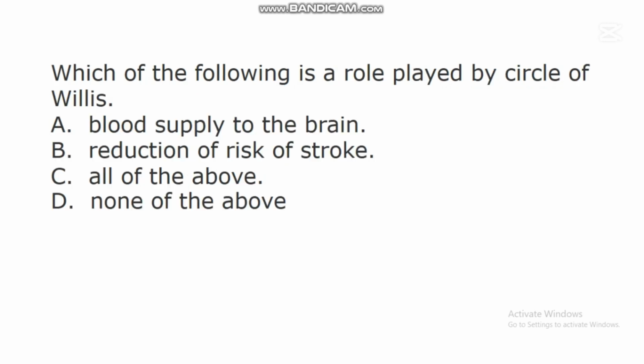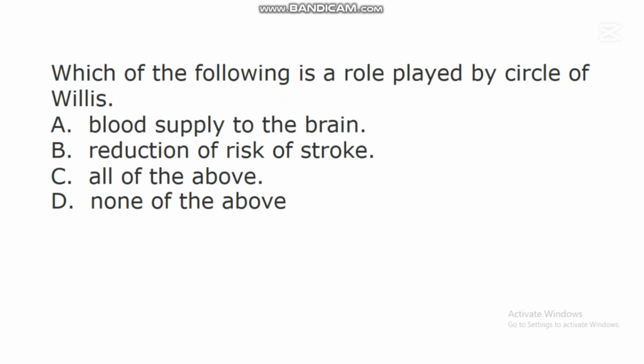The next question says, which of the following is a role played by circle of Willis? A. Blood supply to the brain. B. Reduction of risk of stroke. C. All of the above. D. None of the above.